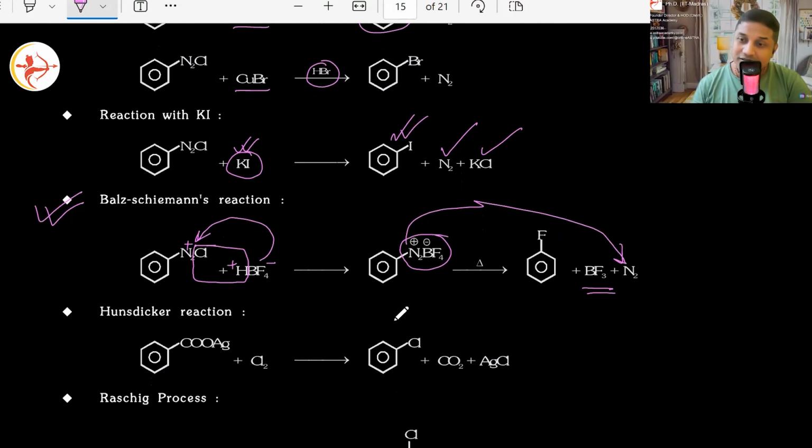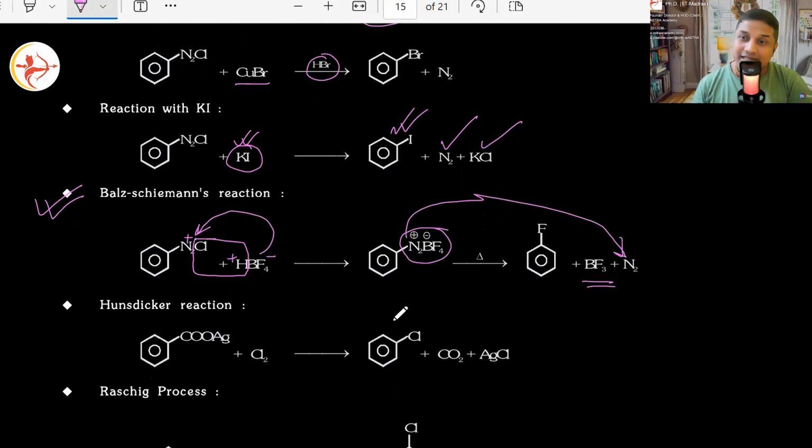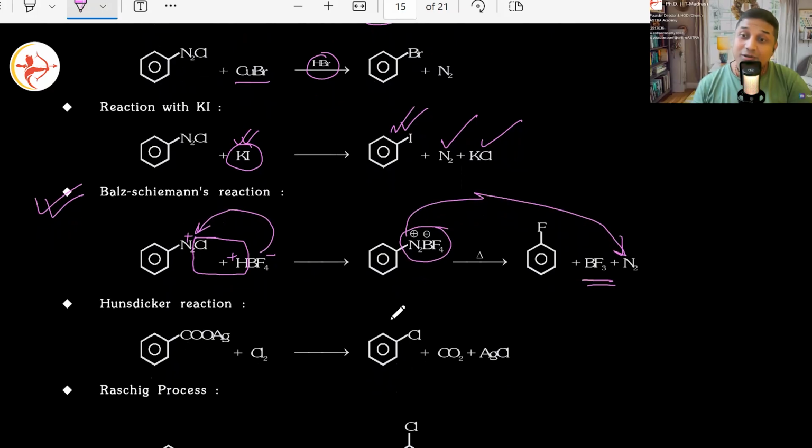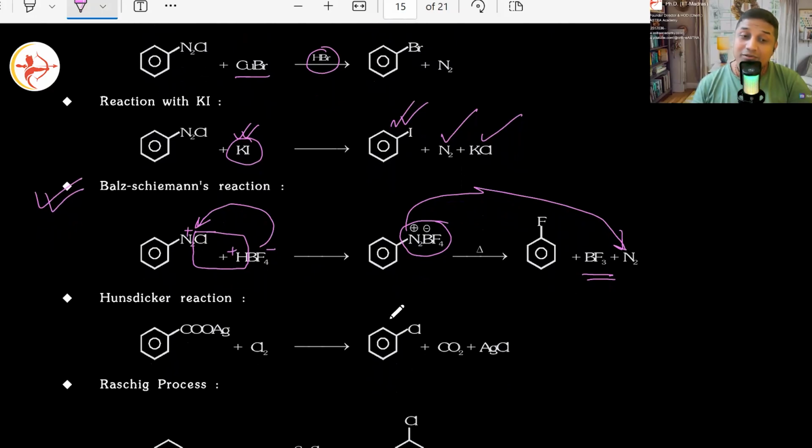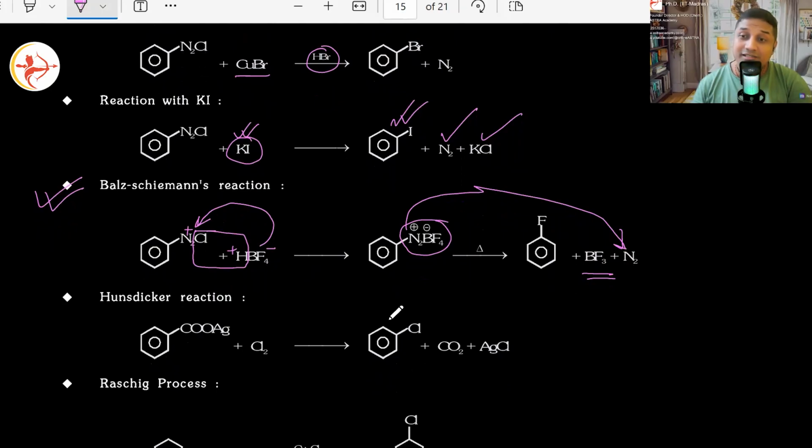All good? Do you remember the Hunsdiecker reaction? We saw it above also, remember? But above there was another name along with this scientist. Whose name? Let me see if you remember. Check your RRM notebook. I'm expecting that you are transferring it on a daily basis. It should be there. Reactions, reagents, and mechanisms notebook. Check.